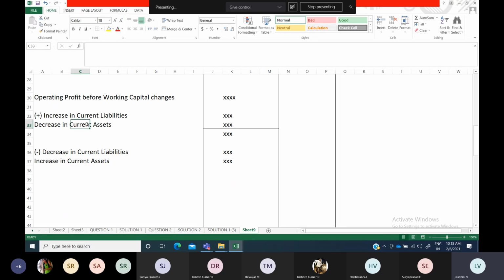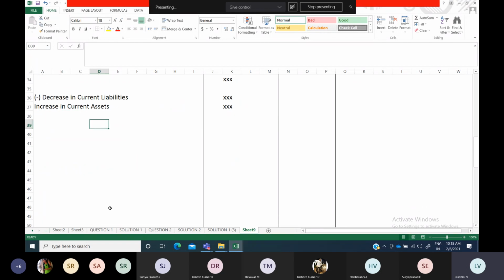Okay, so when taking current assets, don't take the cash and bank balance. When taking current liabilities, if there is bank overdraft information, just keep that aside, because after preparing your entire statement, cash from operating activities, investing activities and financing activities, to the net cash and cash equivalents we have to add the opening balance, and our answer, the closing balance of cash and bank, should come. Okay, so till then, better you avoid that.